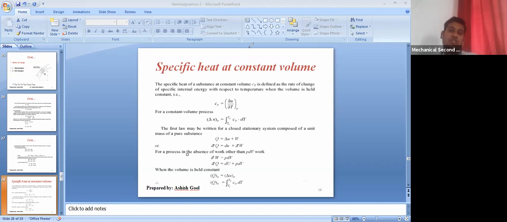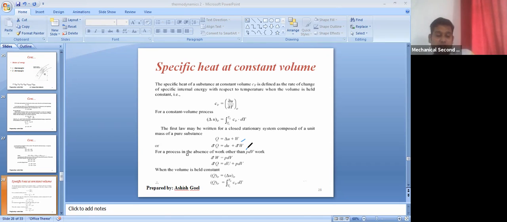Now you know the formula from the first law of thermodynamics, that is Q equal to delta U plus W, and when you write it in the differential form, it is dq equal to du plus dw. Now suppose there is a gas inside a piston cylinder arrangement, where the work done is by means of PdV work. We have already discussed PdV work.